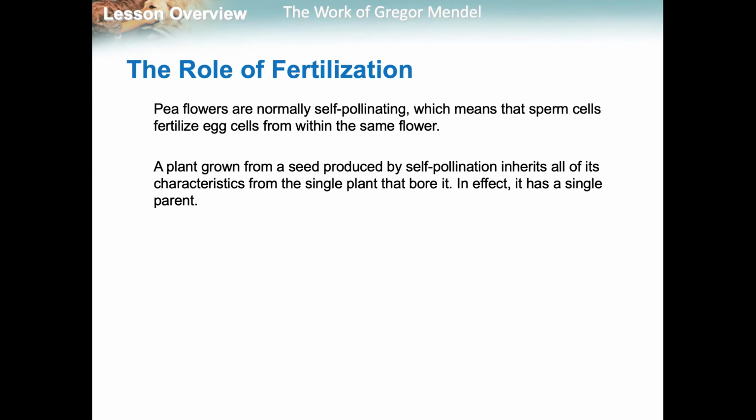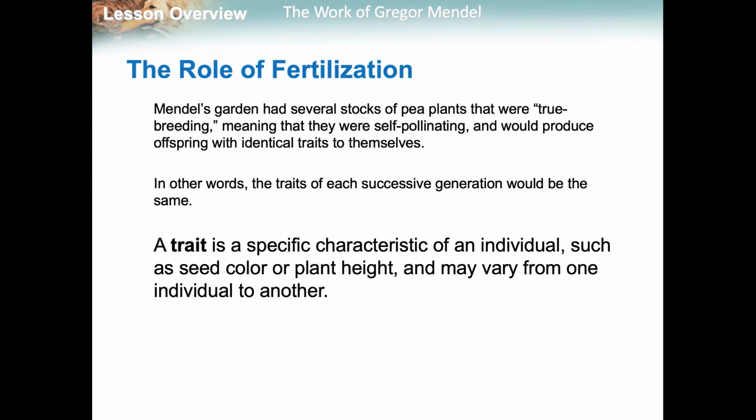Pea flowers normally self-pollinate, which means the pollen will come back into the female part from the same flower, and it'll be the exact same flower over and over again. So Mendel's garden had several stocks that were true breeding, meaning they were self-pollinating, and they would produce offspring exactly the same. So the traits of each generation would be the same.